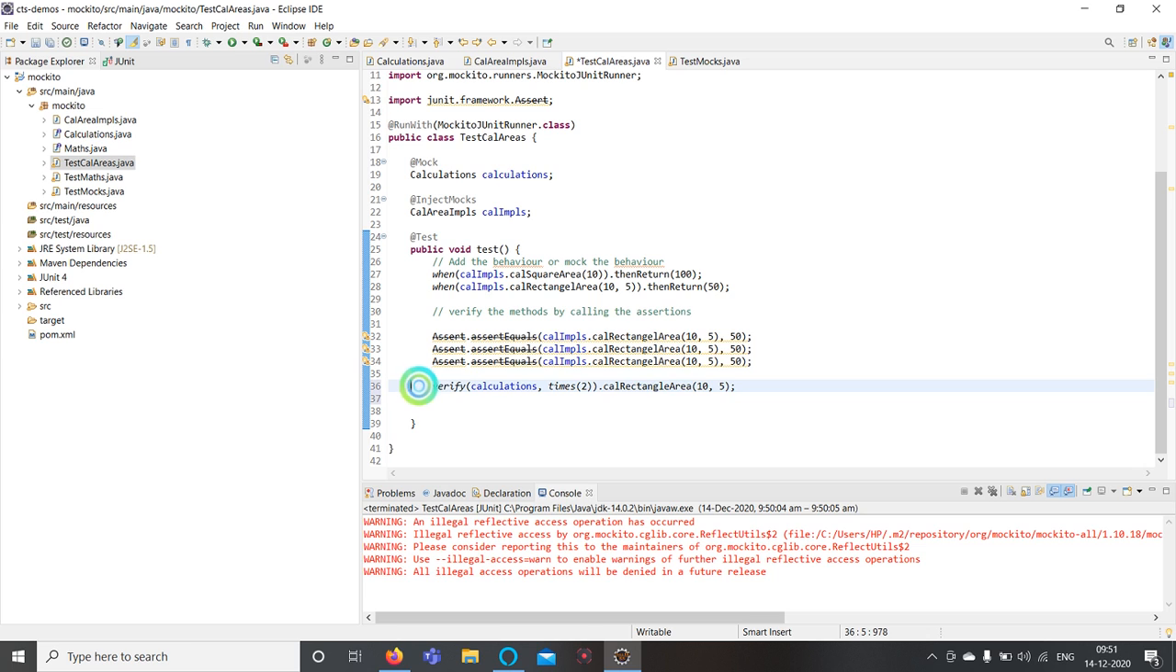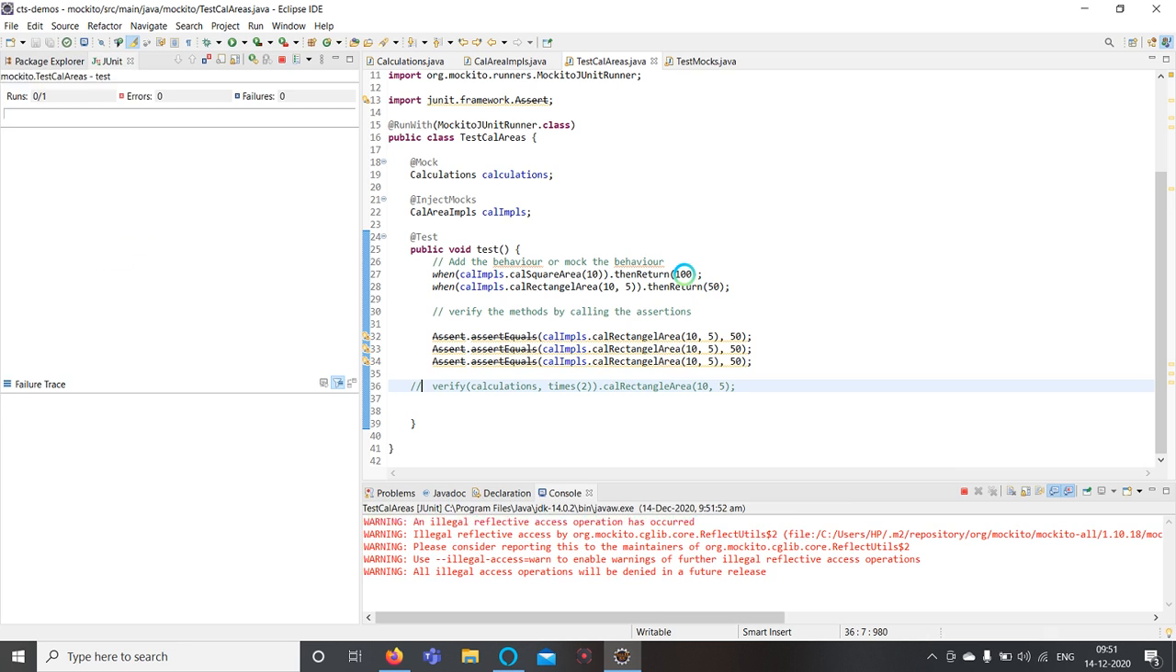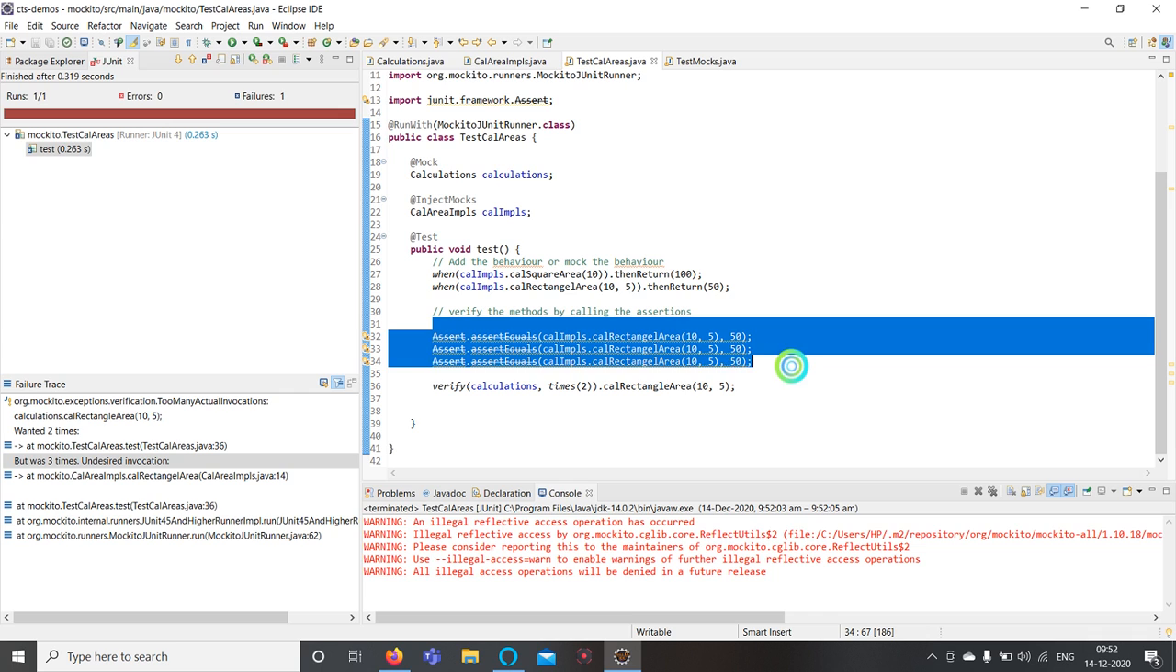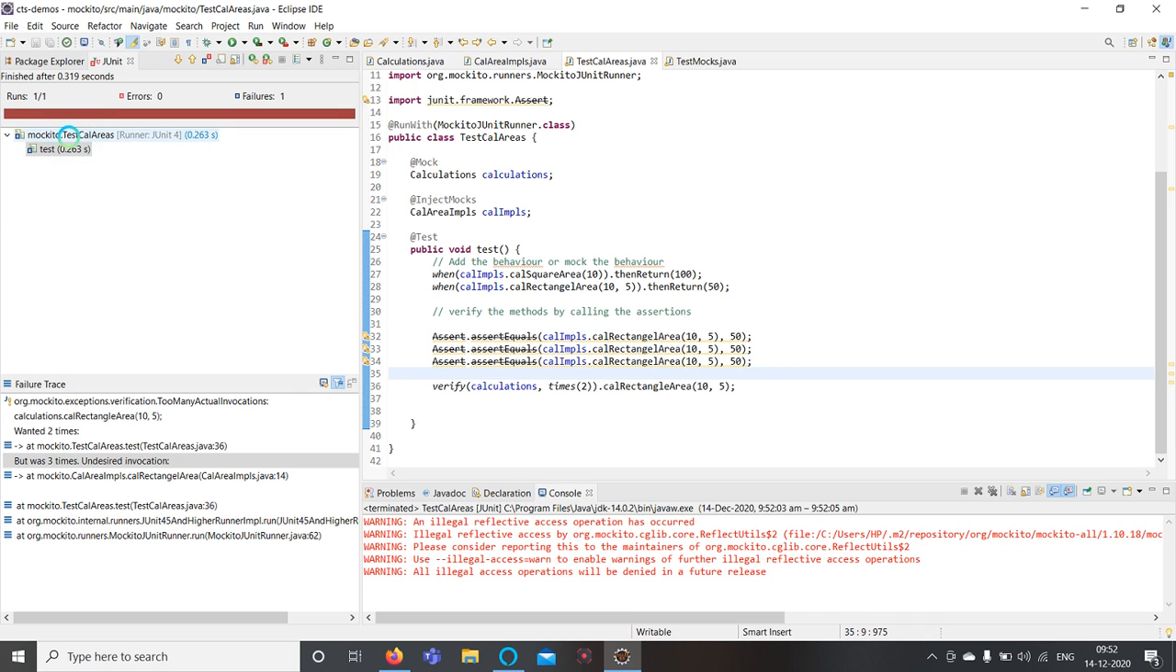So in this case, suppose there is no such statement here, when I run this, my test case is passed, because I am not specifying any number of times. But now when I write this and run the same method, we are getting the failure. Now you can clearly see it wanted 2 times, but it was called 3 times. I am specifying this method needs to be called only 2 times, but here I have called it 3 times. So that's why this test failed.